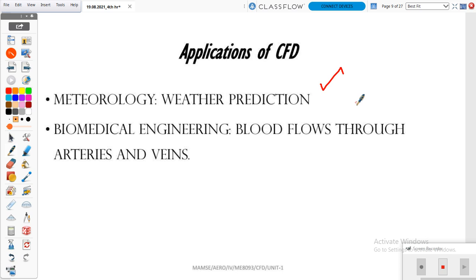So that is an example of CFD. And next, we can use this type of software in the medical field also, for how blood flows from one organ to another organ. What is the pressure and what density it has, that type of analysis we can also solve using this concept. So this awareness introduction class is over.